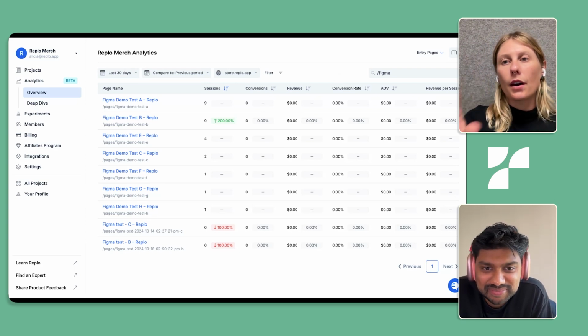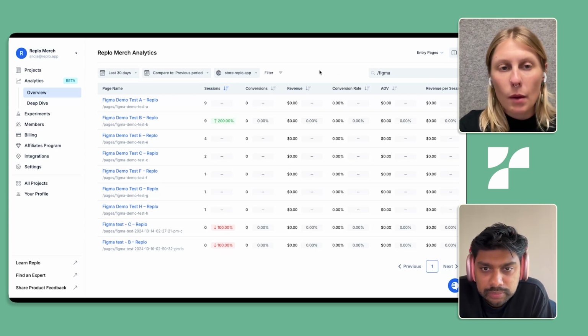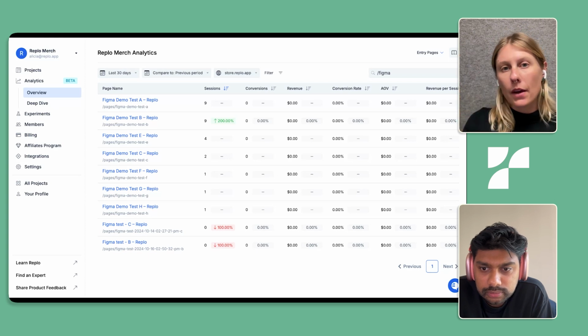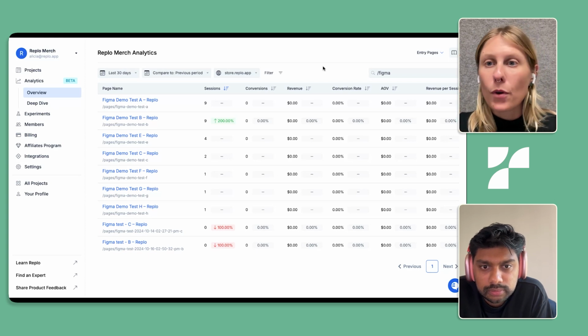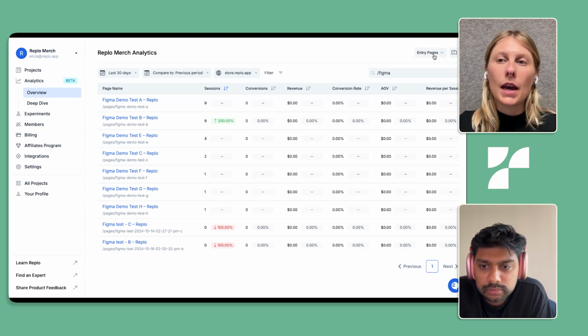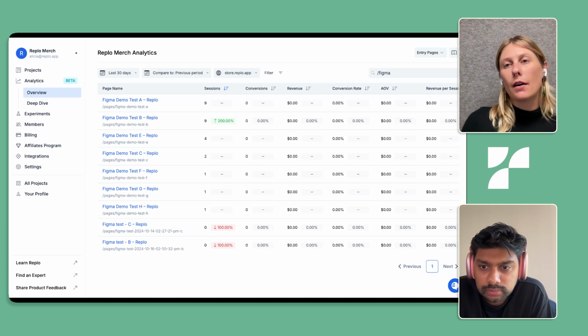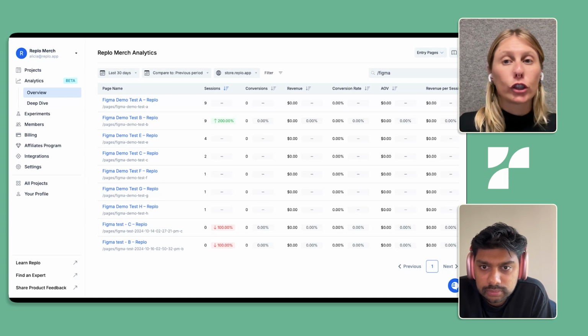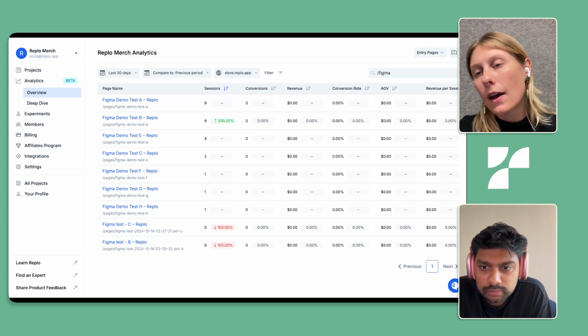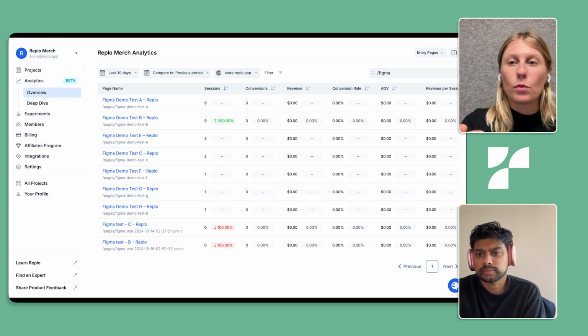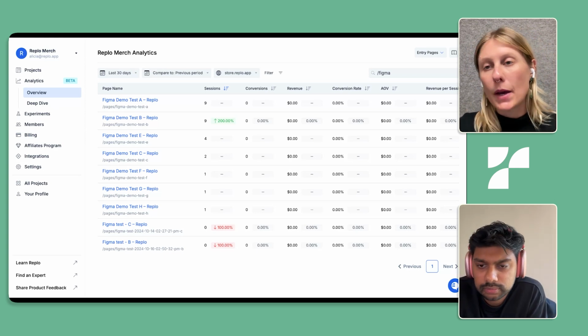So a couple small other things to just pull out before we go into the deep dive of this analytics platform, and that is that we have two different types of reports that we are showing to our customers today. And it's really just the different types of ways that we do attribution for these different key metrics.